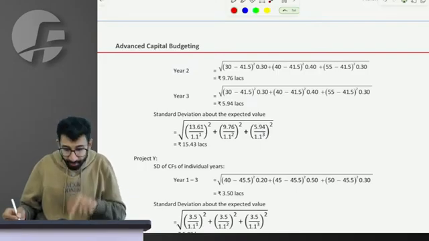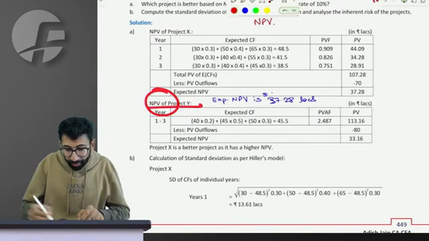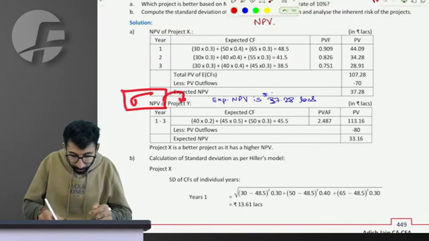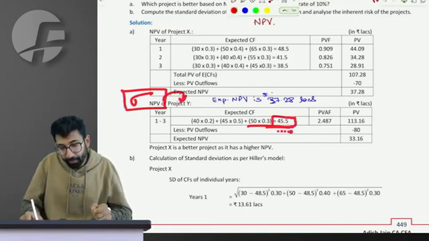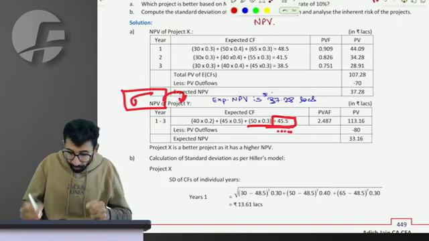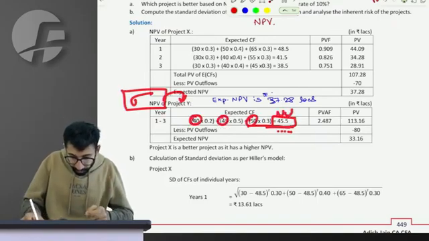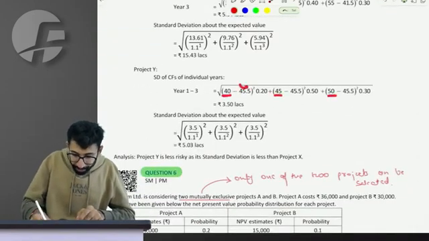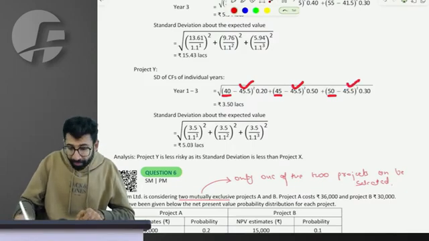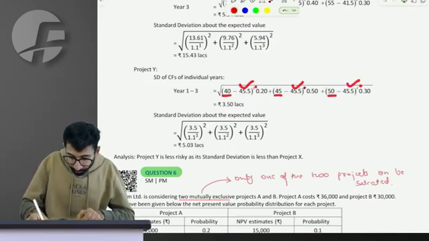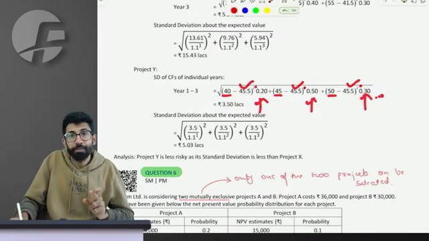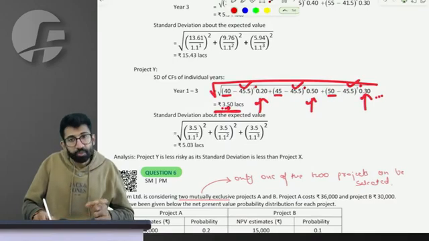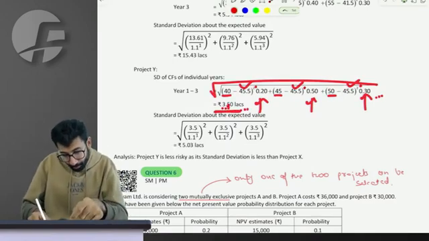Next is calculating the standard deviation of NPV of project Y. But before that, we need the standard deviation of cash flow. These are the possible cash flows, where the expected is 45.5. So take possible cash flows minus the expected cash flow at a squared level, with the effect of probabilities of 20, 50 and 30%, and when you take the square root, you finally get the standard deviation of cash flows of every year as 3.5 lakhs.